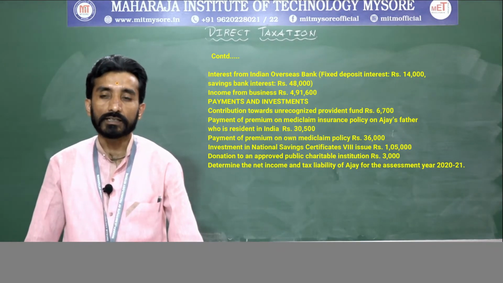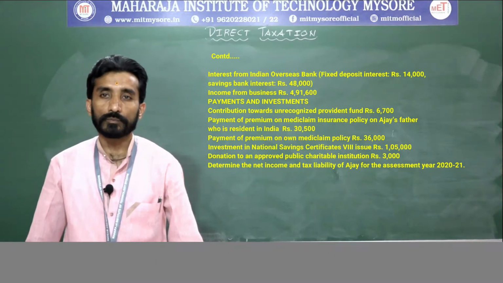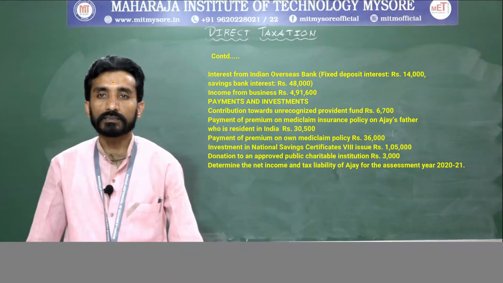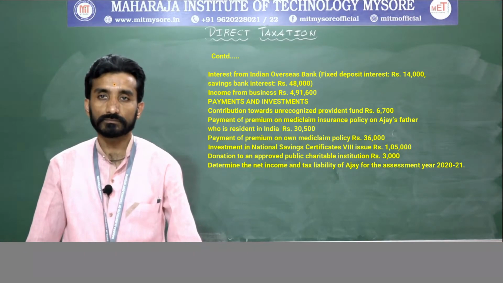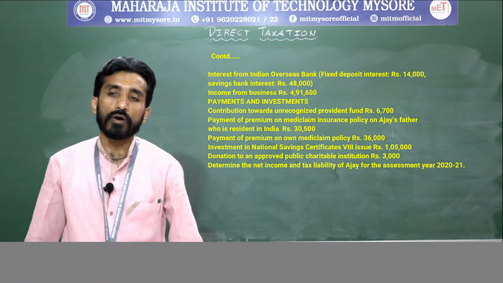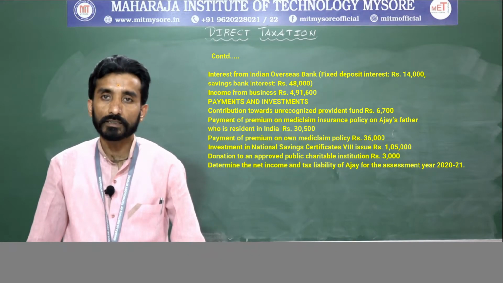Investment in National Savings Certificate 8 issue rupees 1,05,000. Donation to an approved public charitable institution rupees 3,000. Determine the net income and tax liability of Ajay for the assessment year 2020-21.